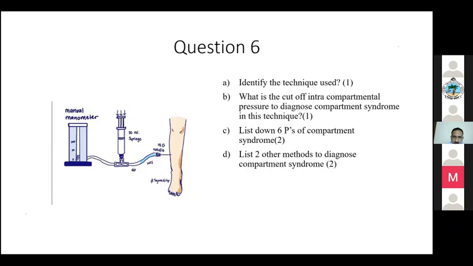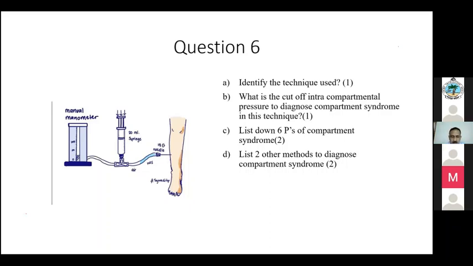So if a patient has already set in compartment syndrome, and they are coming very late, maybe after 2 weeks, will you do a fasciotomy at that time, or will you just leave it there? No, sir. Reperfusion injury. Yeah. So is it because of reperfusion injury? No, sir. Chronic compartment syndrome, we have to wait and watch. Okay. So chronic compartment syndrome and acute compartment syndrome becoming chronic are different. The treatment for a chronic compartment syndrome is also fasciotomy, but you have to be very watchful.